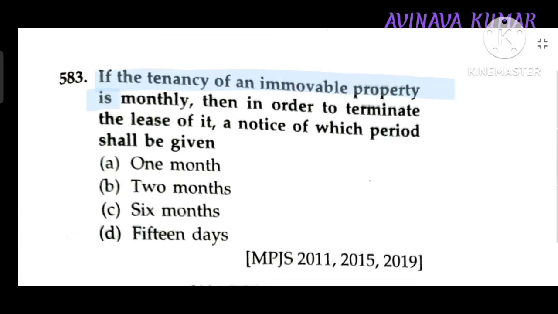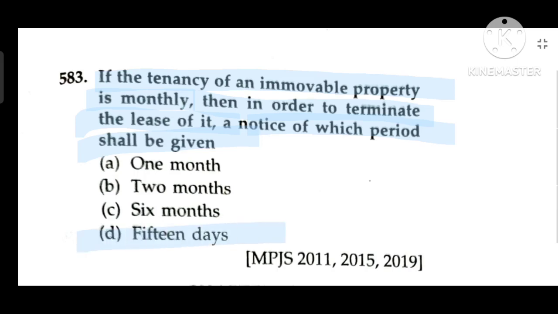If the tenancy of immovable property is monthly, then in order to terminate the lease of it, a notice of which period shall be given? 15 days.